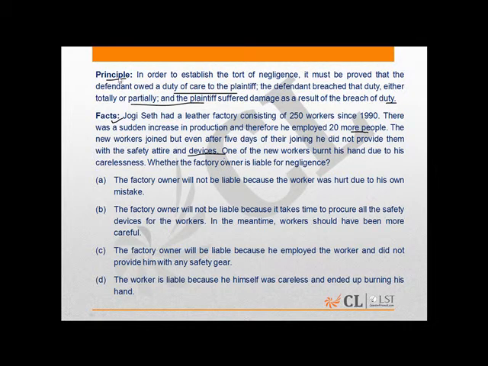Now, taking into consideration the principle and the facts in the present question, we can say that the correct answer would be C. The factory owner will be liable because he employed the workers and did not provide them with any safety gear.